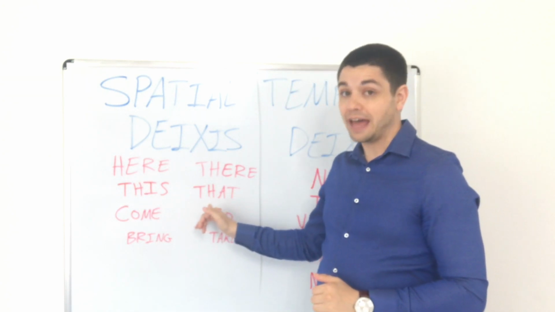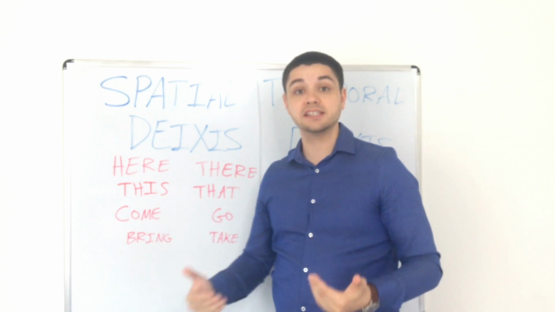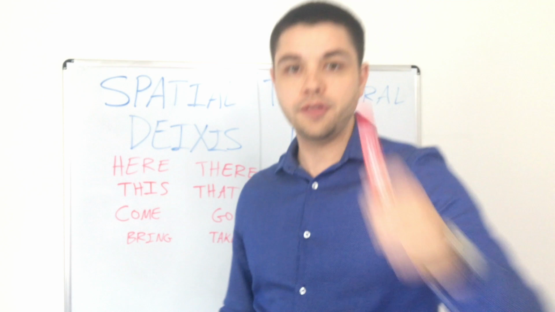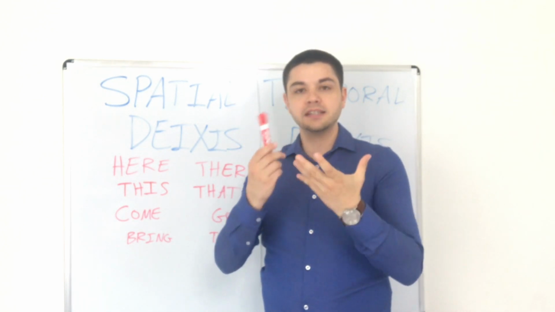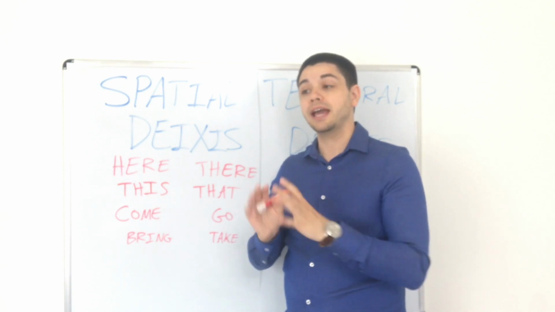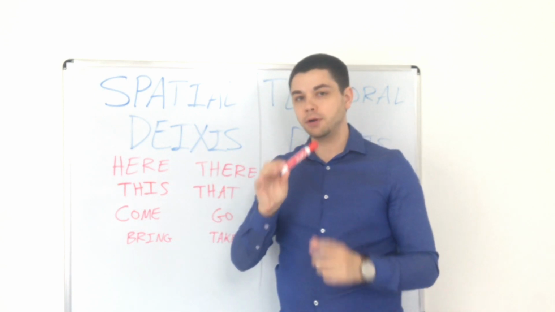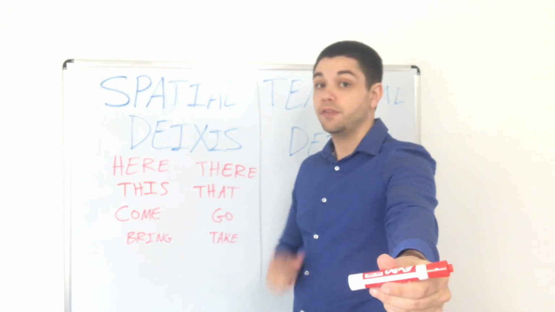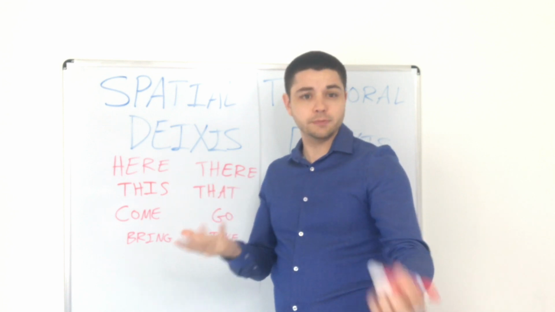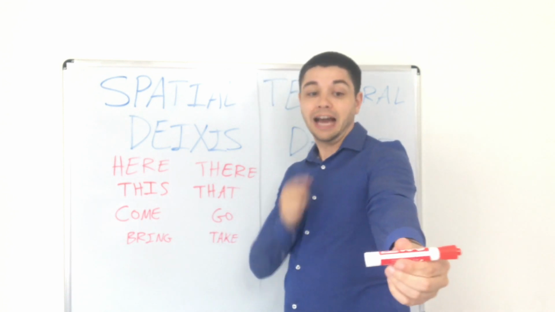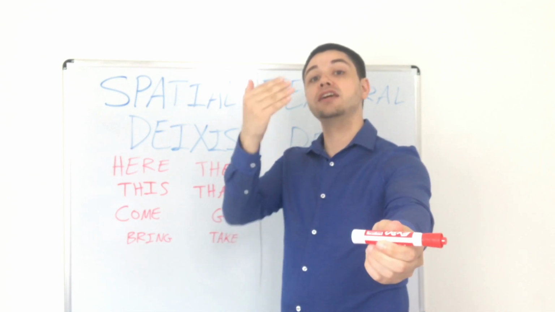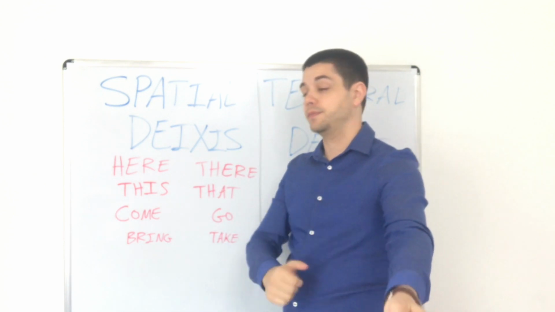This and that are also examples of this concept. If I say this, like this marker, then it's the marker that is near me. I'm the speaker, near me and away from you. If the marker is closer to you, then I will not say, give me this marker. No, that's strange because this means near me. I should say, give me that marker because it's near you. It's closer to you. It's away from me.